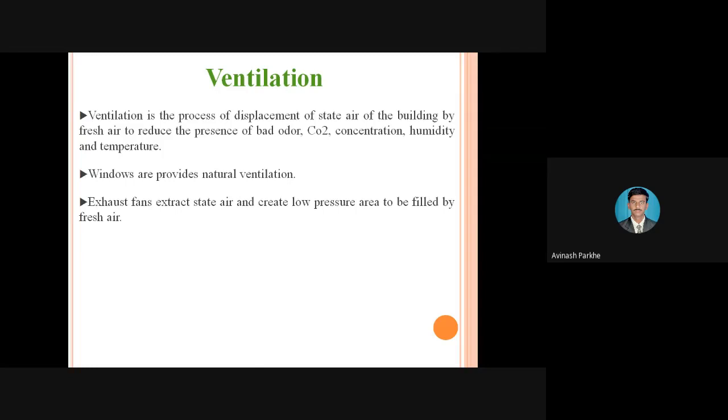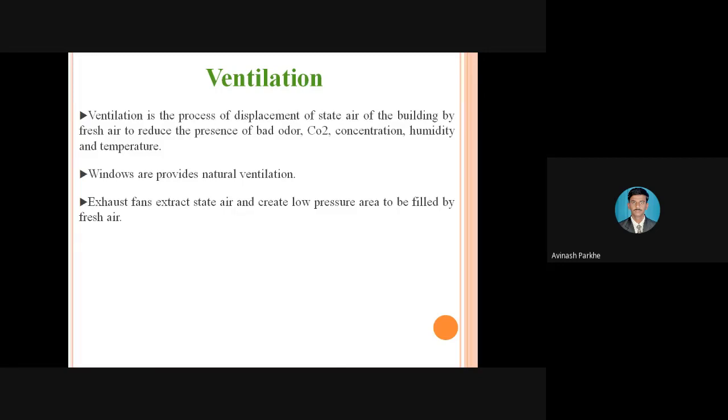In the chemical industry, we are doing so many chemical reactions. By mixing chemicals 1 and 2, 2 and 3, unwanted bad odors and smells are generated, and they affect performance. Also, take the example of CO2, which is generated from some of the machineries. That CO2 and bad odor affect the human body.